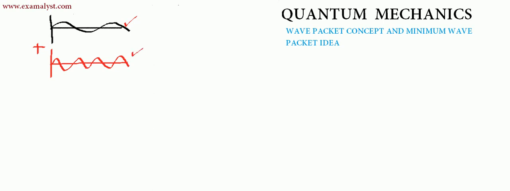For example, if you have two waves, consider this is wave number one and this wave is of this form. Say this is a wave on a rope or a wave on a string, etc. And now consider another wave, which is fast varying. Its wavelength is small and frequency is high. Then what happens when you add these two waves? If you try to generate these two types of wave on a single string, then you will end up with a string that will look like this.